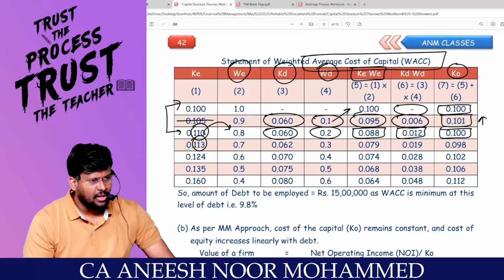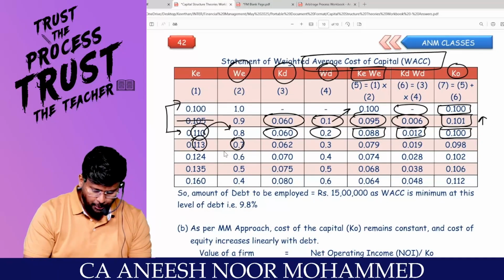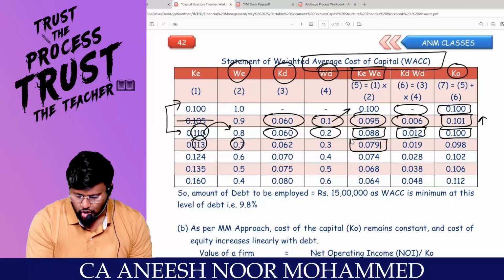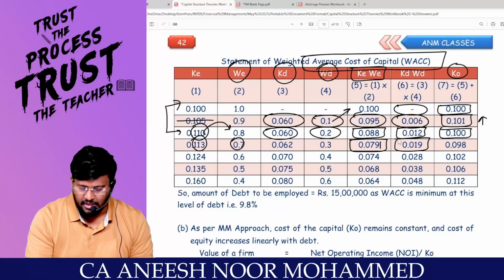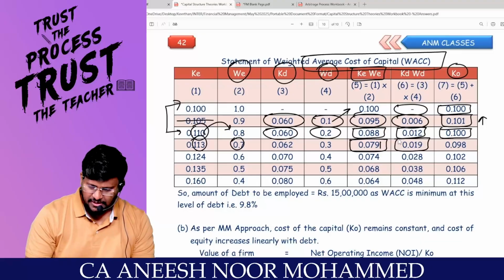Next one, KE becomes 11.3, but the proportion falls down to 70%, so 11.3 into 70% means 7.91%. Can I proceed? And KD 6.2 into 30% comes to 1.86%. Right now, so the points are 1.86%.